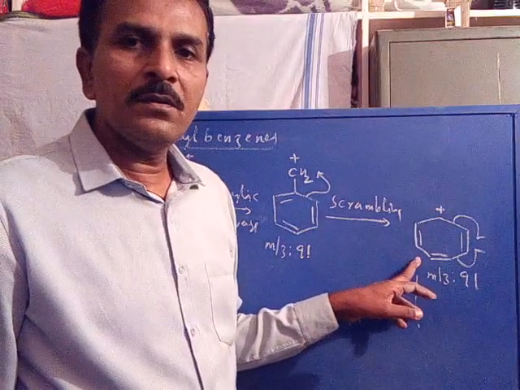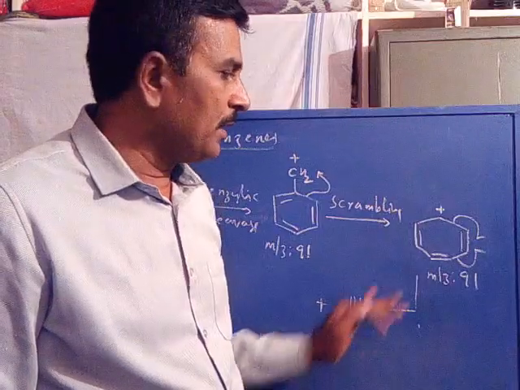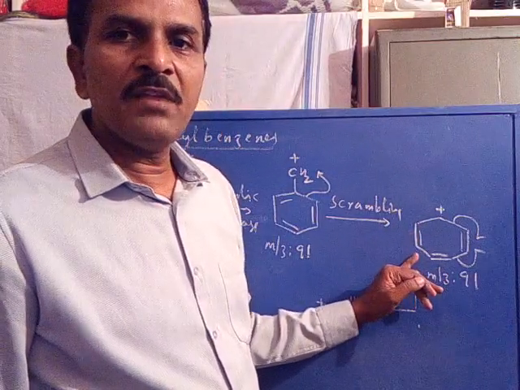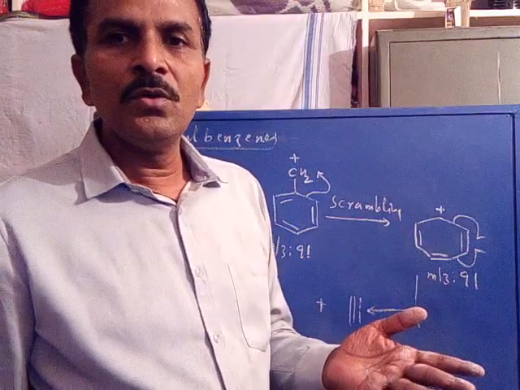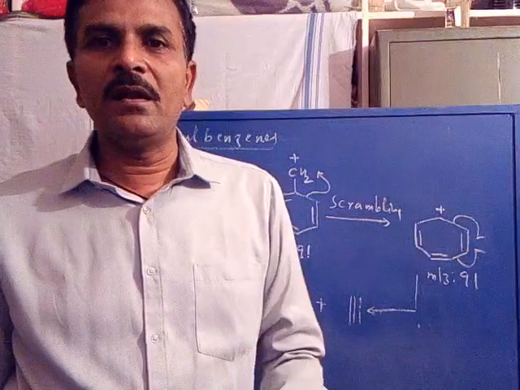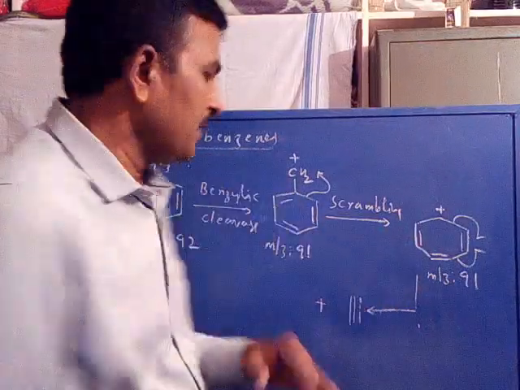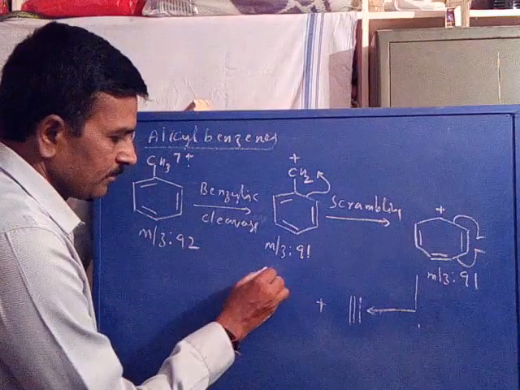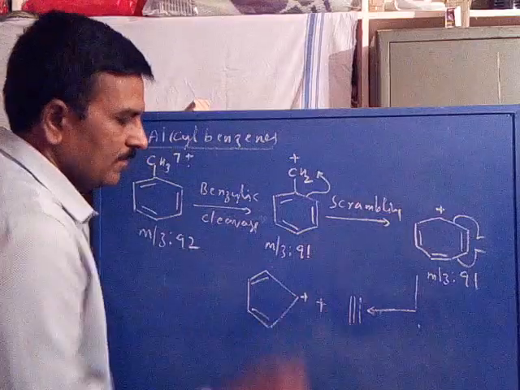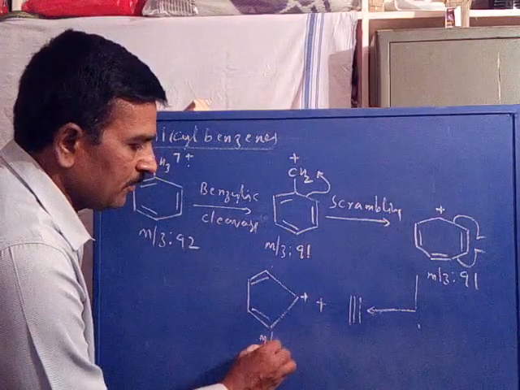Out of 7 carbons, when 2 carbons are eliminated as acetylene neutral, how many carbons are left over? 5 carbons. The remaining 5 carbons get rearranged to a 5-membered cation, that is cyclopentadiene cation. So the tropylium cation is fragmented into cyclopentadiene cation.